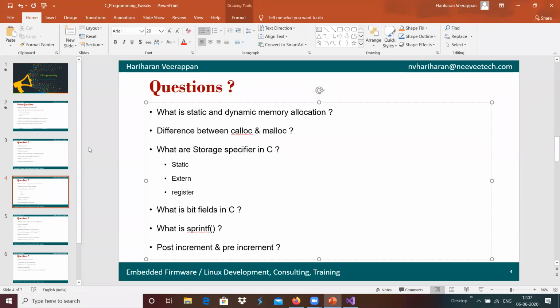And we have sprintf over here. Any idea about sprintf? Why do we need sprintf?